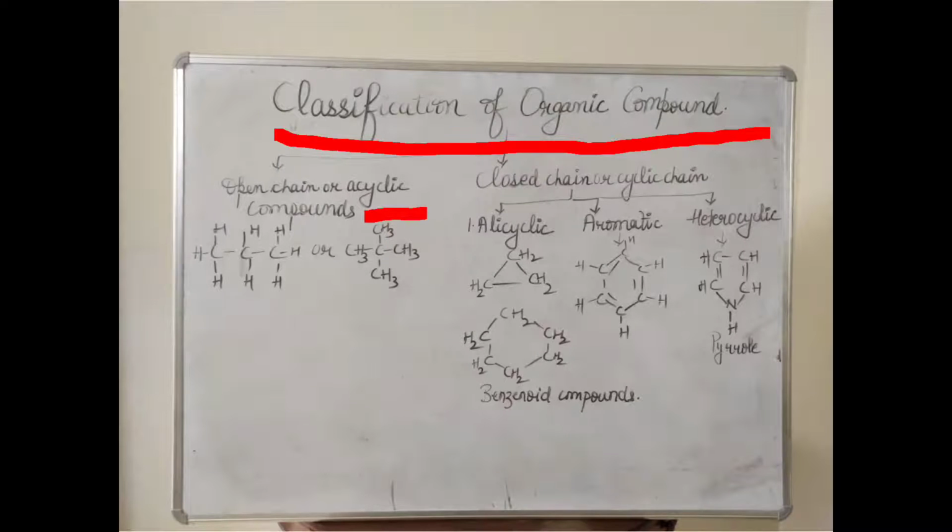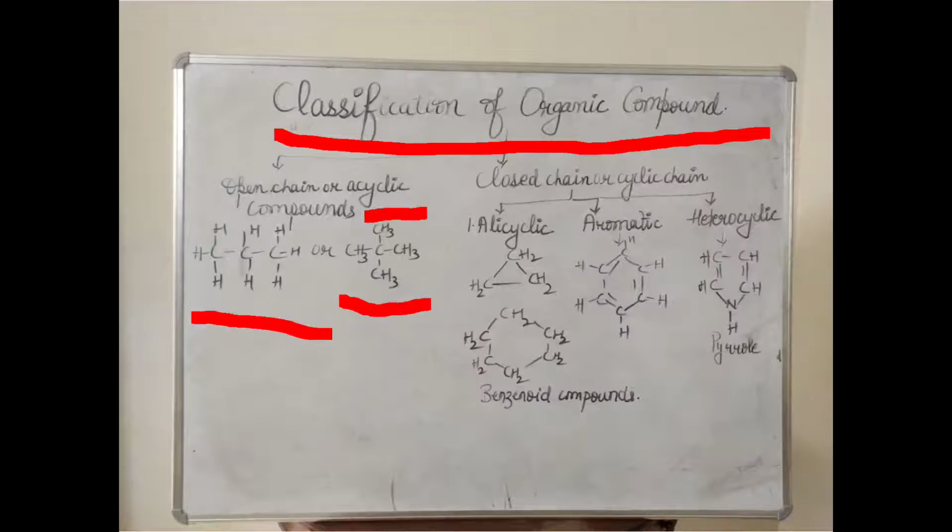Acyclic compounds. Acyclic means which are open chain, which are not cyclic in nature. The carbon chains may be either straight chains or branched chains. Here is one example of a straight chain. Here is one example of a branched chain. After that, another classification is closed chain or cyclic or ring compounds.